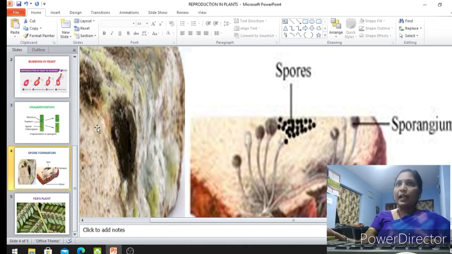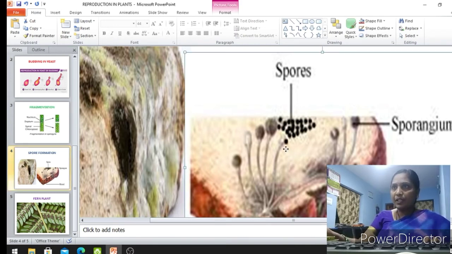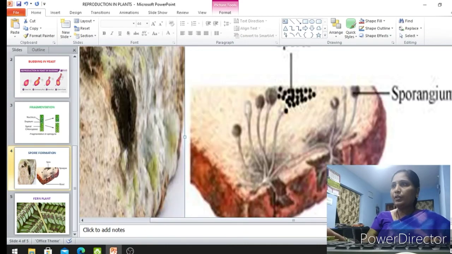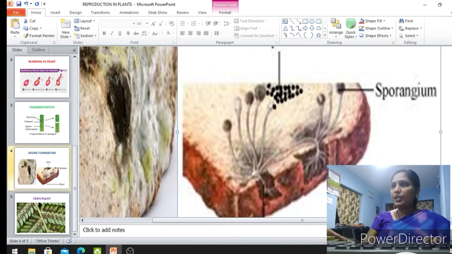How this is actually reproducing the new species, that we'll see now. The structure of this bread mold, or the structure of fungi, how it can give rise to the new species, I am explaining to you, children. See this diagram once. On bread mold, when you sprinkle the water, first you can see cotton thread-like structures appear.